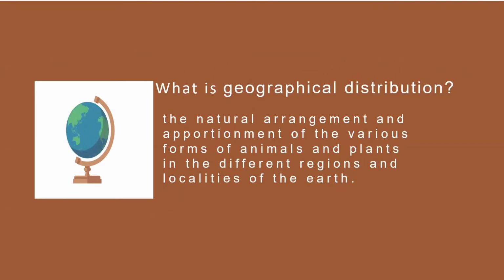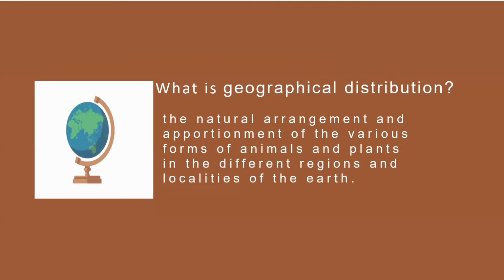So this is the importance of geographical distribution. We can identify or locate the increasing of any animals and plants in specific regions or localities on the earth. For example, potatoes are found in significant numbers along the west coast of South America and Central Asia. That is the increasing of species of any various forms of animals and plants.